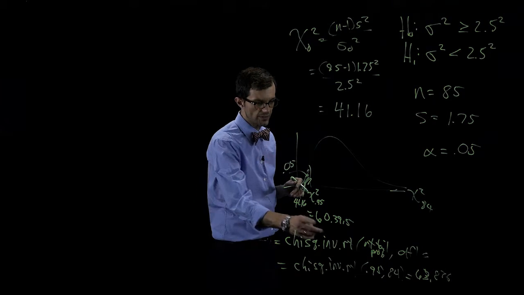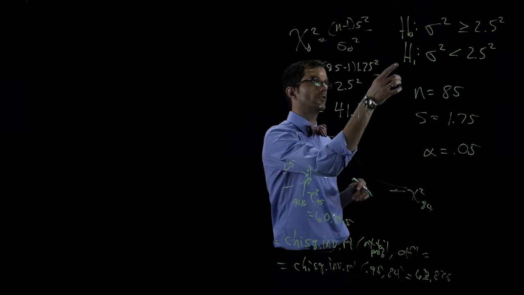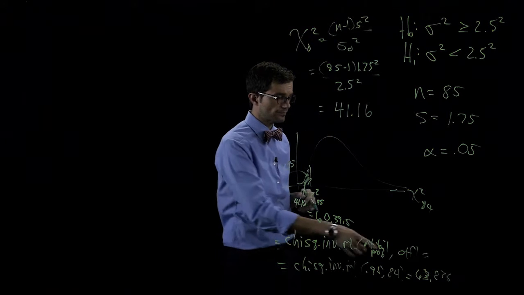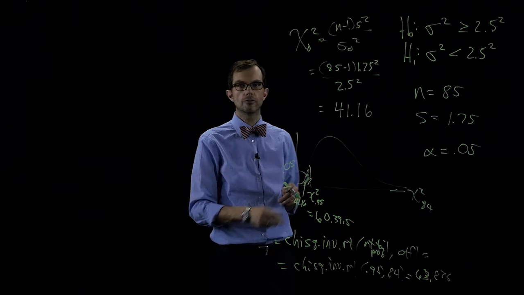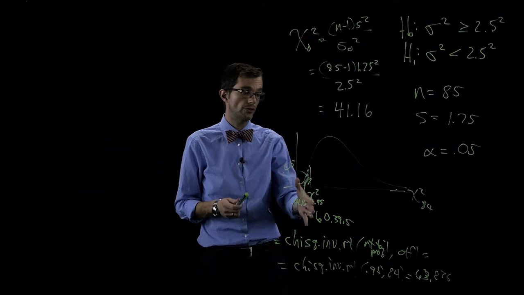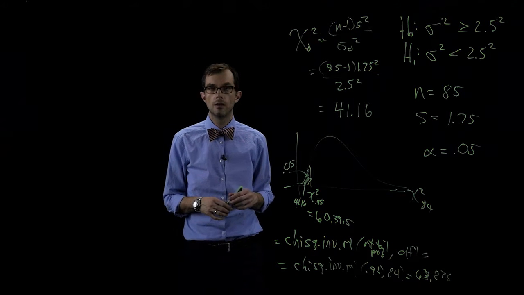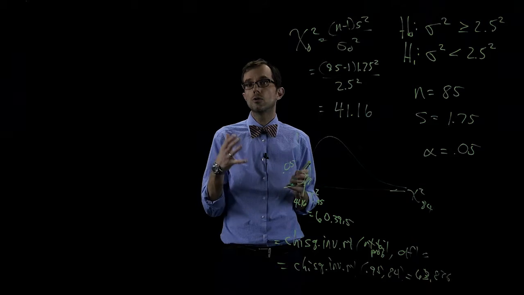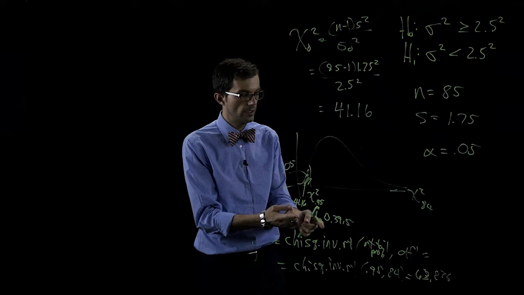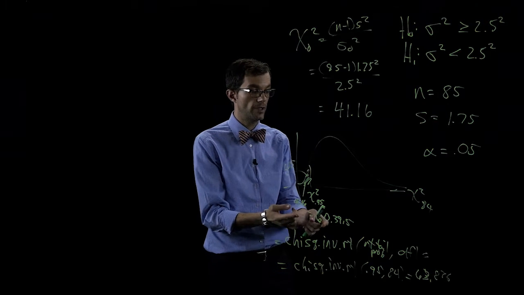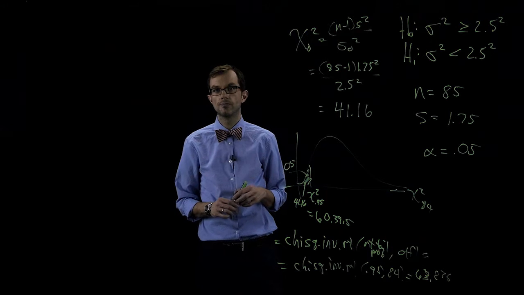63.876. So it's a little bit different than this. Okay, it doesn't change our answer. We're still going to reject the null, but it does give a little more accurate depiction of what this critical value would be. And who knows, for certain cases, that could make a difference in how we draw a conclusion. Okay, so that's the critical value approach, where we estimate the degrees of freedom with 80, or we find it exactly, degrees of freedom 84, using Excel.